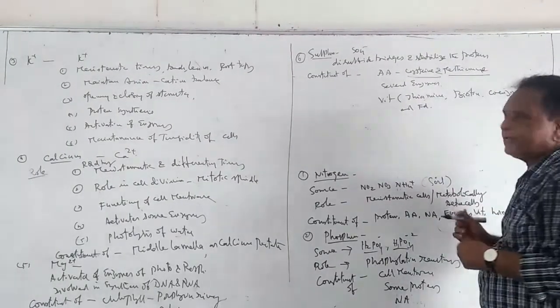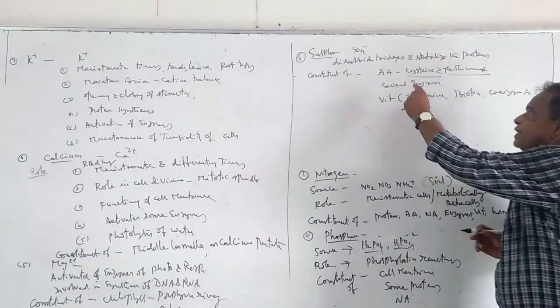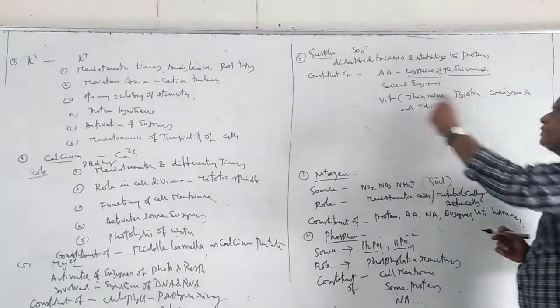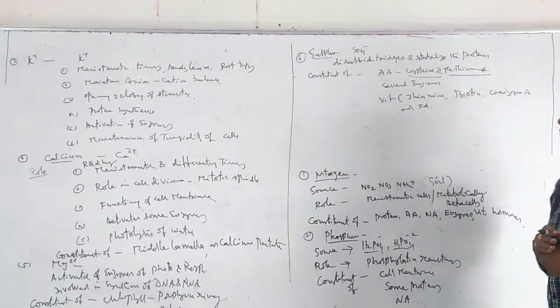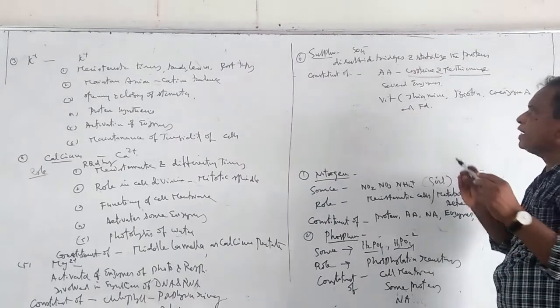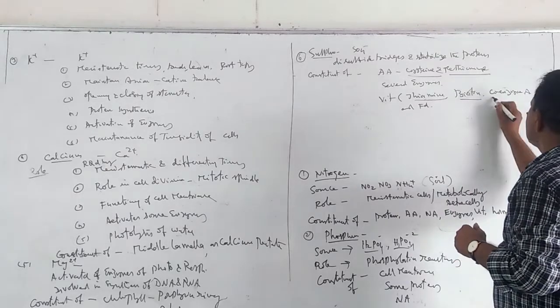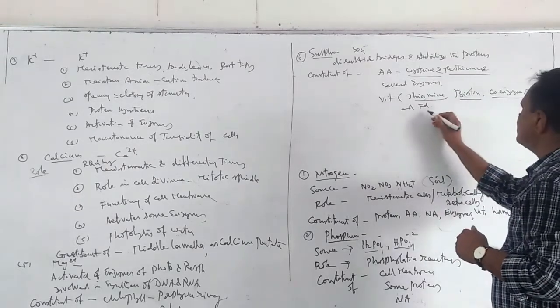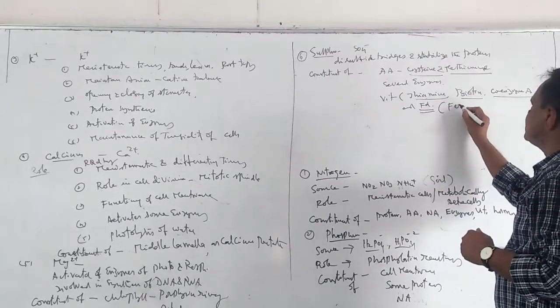These 2 amino acids are called sulfur amino acids, where sulfur is a constituent. Sulfur also acts as an activator for several enzymes. And it is also a constituent of vitamins like thiamine, biotin, coenzyme A, and also the electron carrier ferredoxin, FD means ferredoxin.